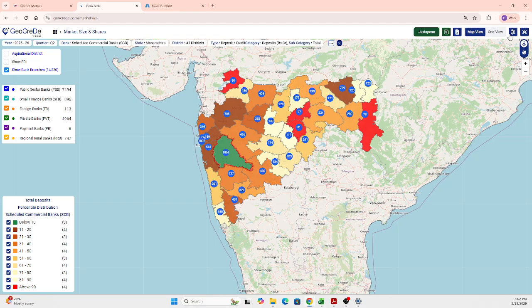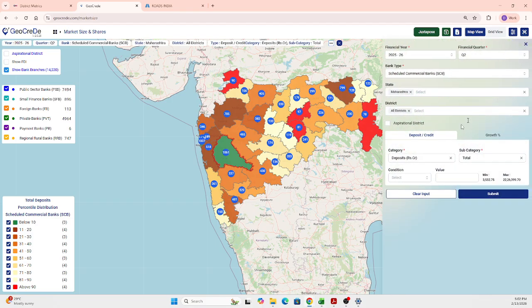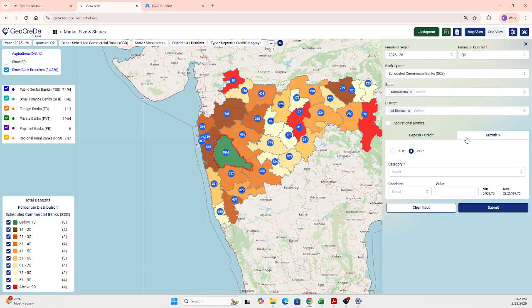That is the main point. So coming back to the query screen, you can also make the query based on other information also, deposits, credit, whichever way you want, you can easily generate the reports over there. In the same way, you can find the growth percentage. If you want to go on YOY or POP, you select the time period, you select the category, you give a search, and you get the data that is selected for you. So this is about the market size and shares at the district level.